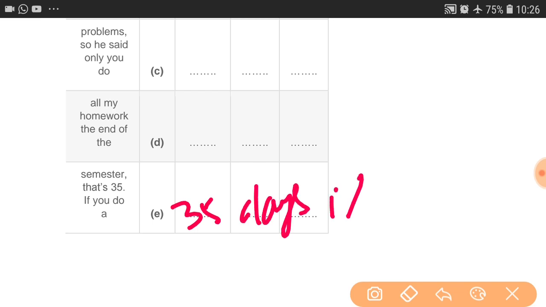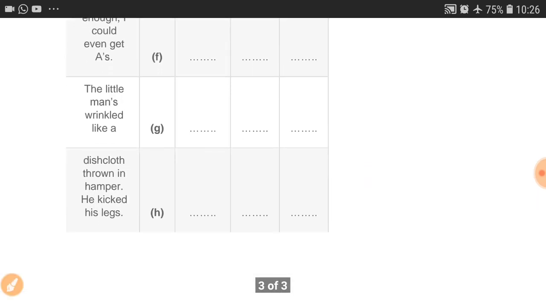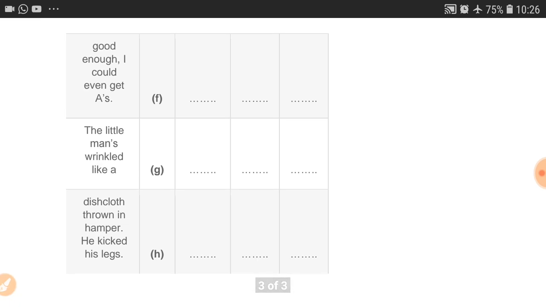Okay, then if in the after column. Okay, that is clear. And after 35 days we have to write a full stop, then we have to write if. Okay, then come to the next point, that is F number, good enough.